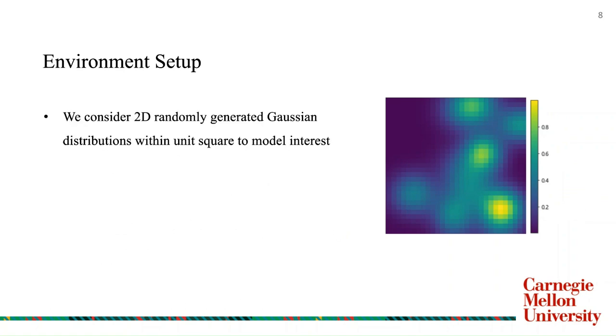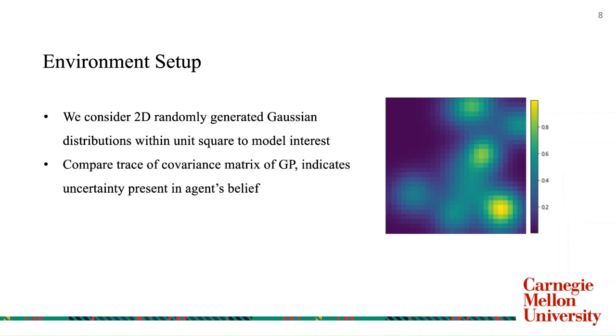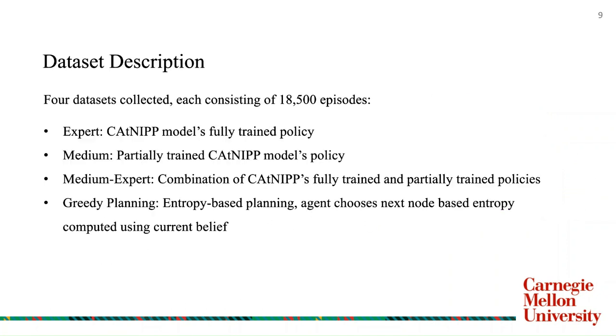We evaluate our model's performance in a 2D environment that includes randomly generated Gaussian distributions within a unit square to model the interest. In order to compare various methods, we consider the trace of the covariance matrix of the Gaussian process. This indicates the uncertainty present in the agent's belief. A lower covariance trace indicates better performance of any method.